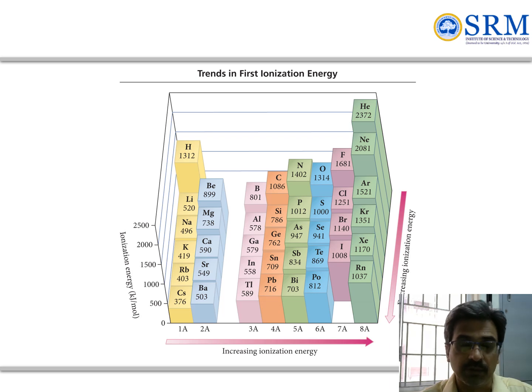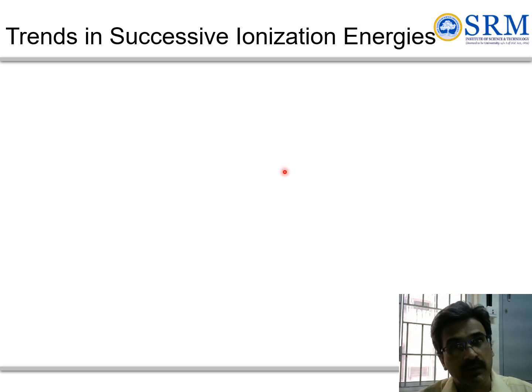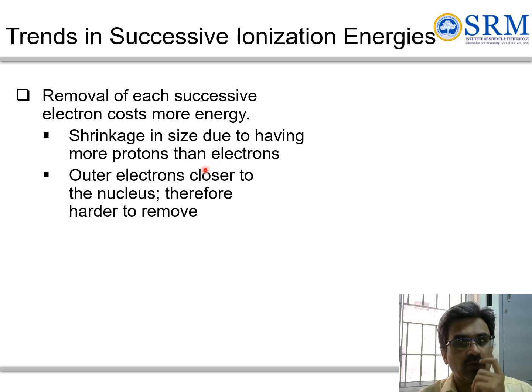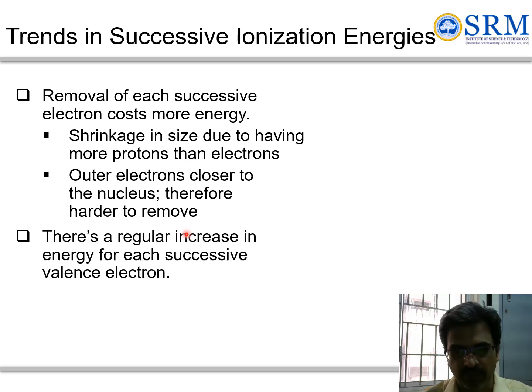First ionization means removal of one electron from the outermost shell. And what about the removal of the next electron from the same shell? Already we have removed one electron, so the effective nuclear charge will act on the remaining electrons, and there is a shrinkage of size. Because you have more protons than electrons, the outer electrons come close towards the nucleus, so it is very hard to remove.